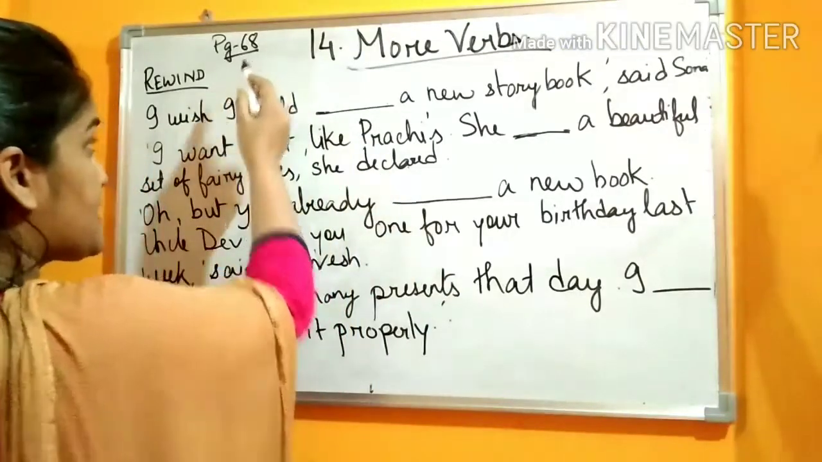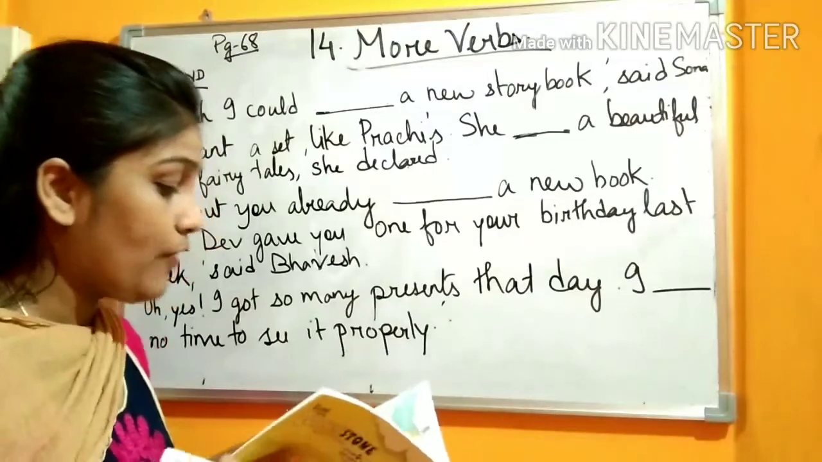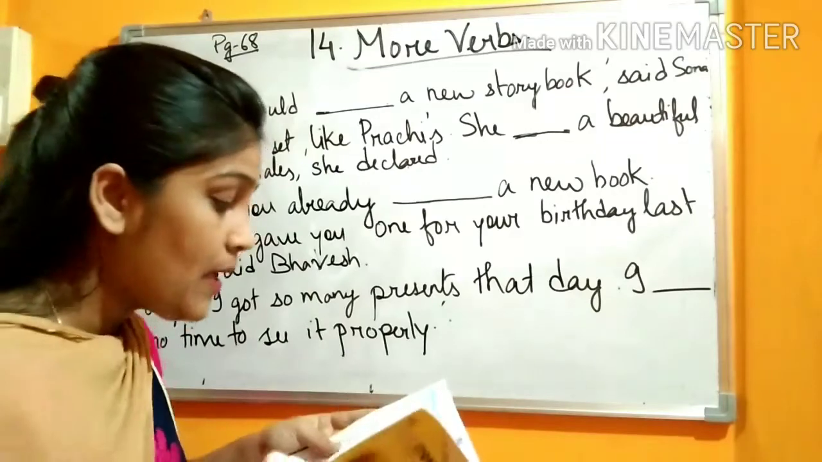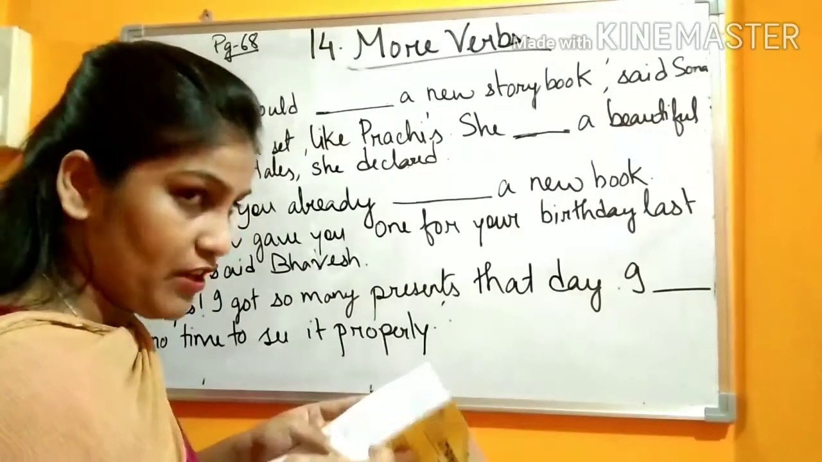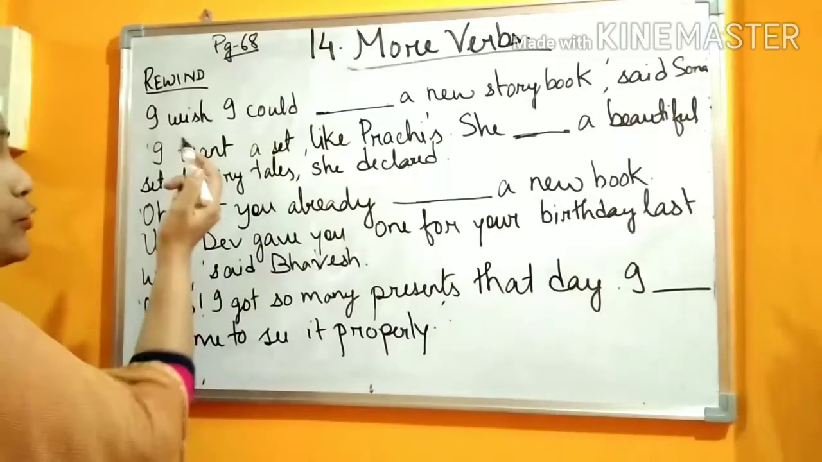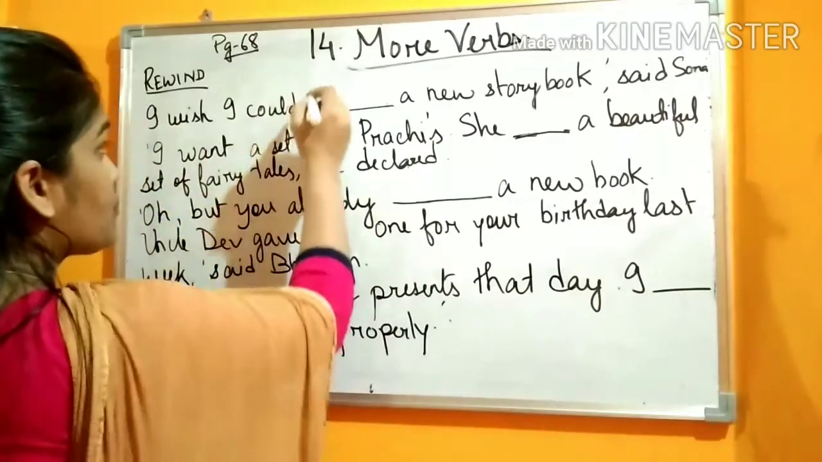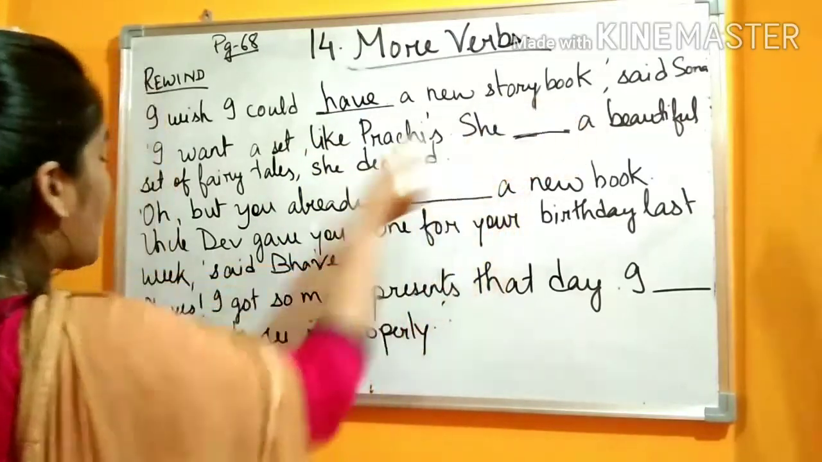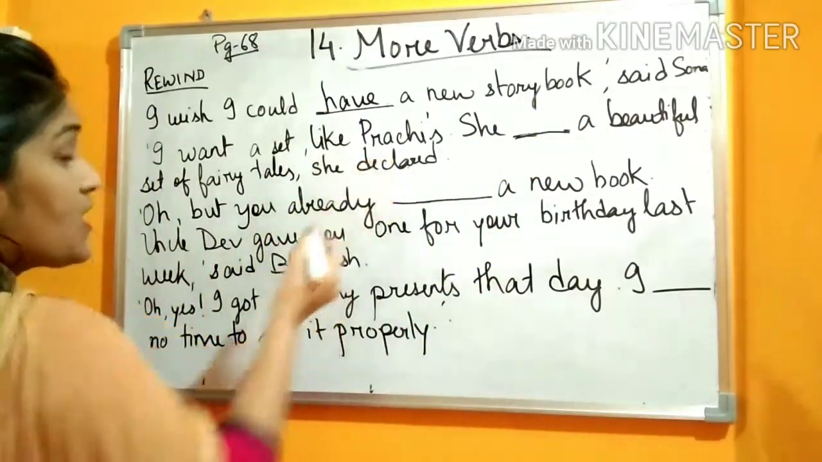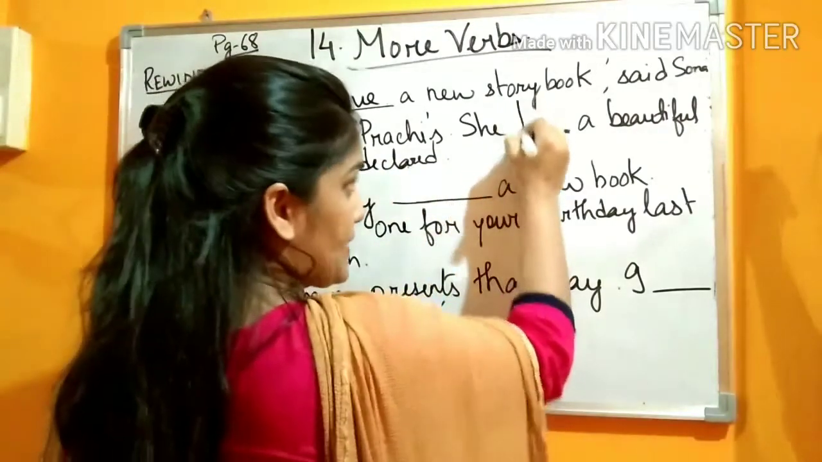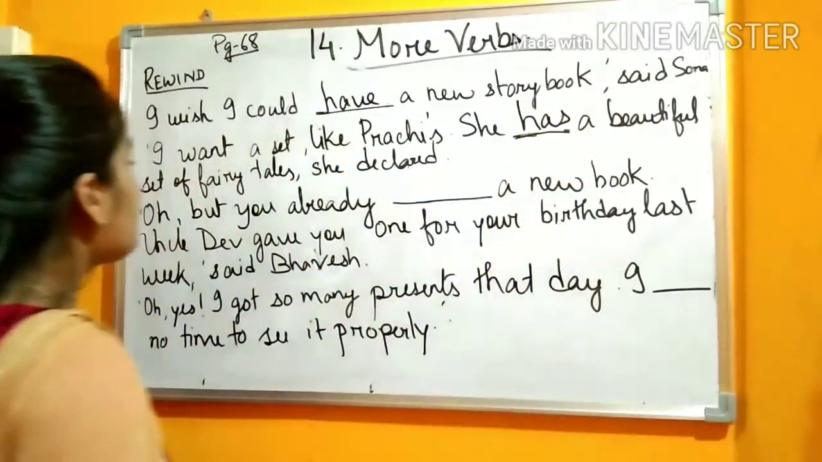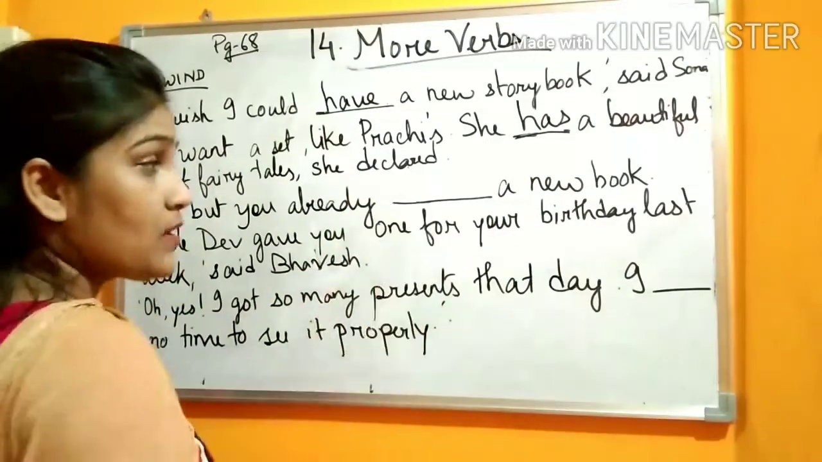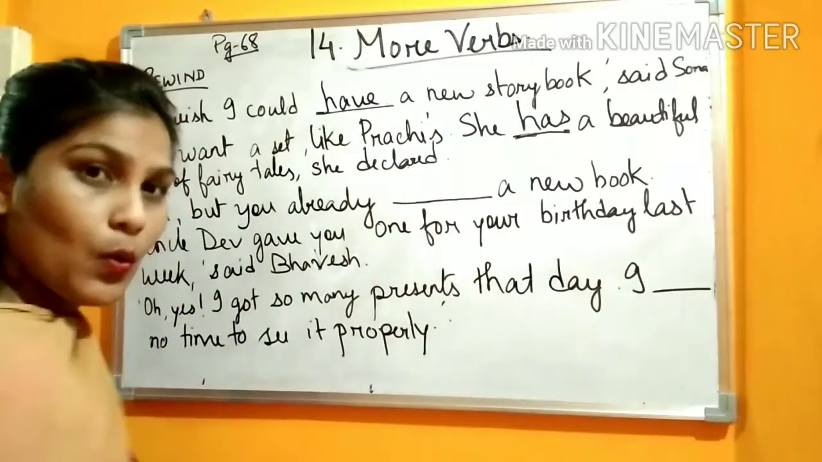Now take out page number 68. There is a conversation. You have to use has, have, had. Fill in the blanks with has, have, had to complete this conversation between Sona and her brother Vaibhav. Look, I wish I could have. With I we use what? Have. Yes, I could have a new storybook, says Sona. I want a set like Prachi's. With she what do we use? Has. Yes, has. A beautiful set of fairy tales, she declared. In this way, you will read this conversation and put the correct one.